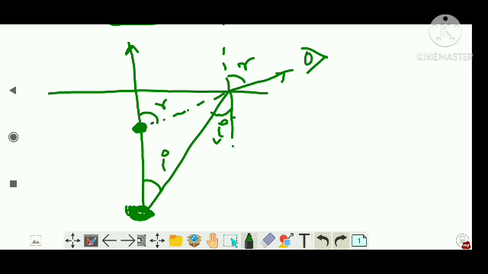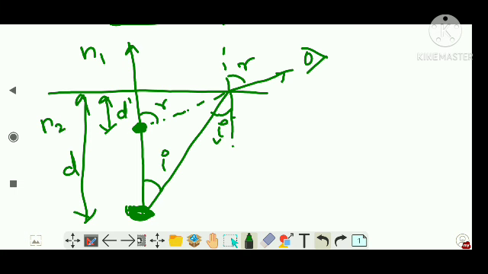Now what is the apparent depth? This is d dash, this is the apparent depth, this is the actual depth. Clear? Now let's say this is N1, N2. N2 is the denser medium, N1 is the rarer medium. This much clear? Now let's mark this as X.